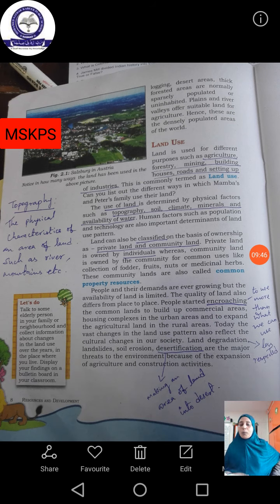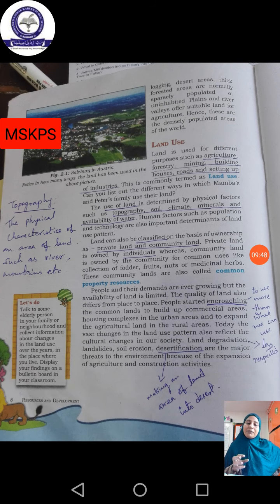See, topography means if people have to do agriculture, ground agriculture, they will cultivate rice, wheat, sugarcane and so on. They need plain land, not land on the top of a mountain or something else. If the land is near the river or near a pond, it will be very useful for them.